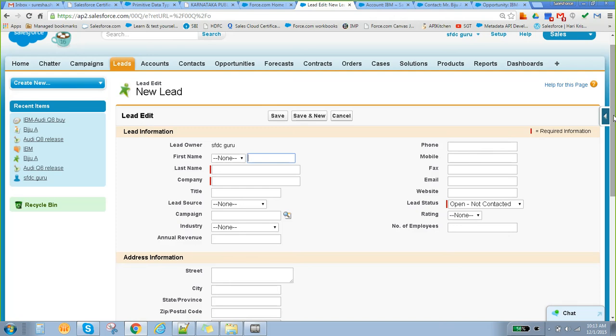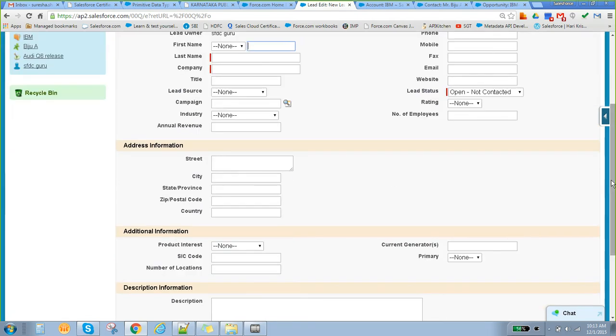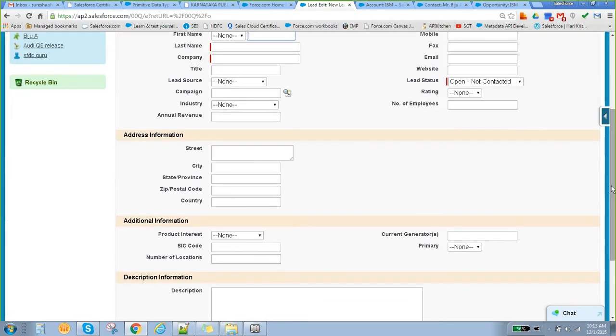Whenever I want to add new fields for this particular lead, what will happen? The converted lead won't be affected. For that converted lead it will be the same, so the values will be blank. For the new leads which you are converting, we can capture the new fields in that lead. New fields. Okay. So now what am I going to do?